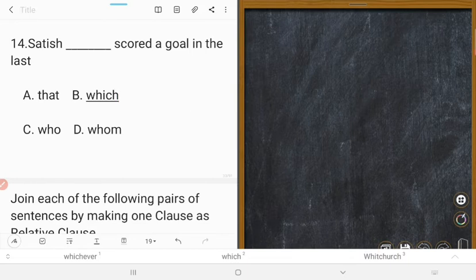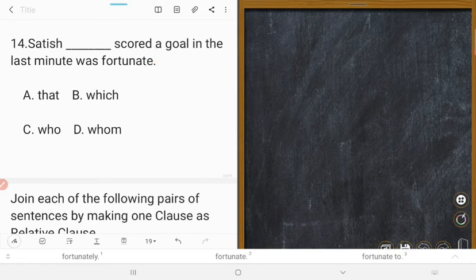So let's see question number 14. Satish who scored a goal in the last minute was fortunate. Full stop.